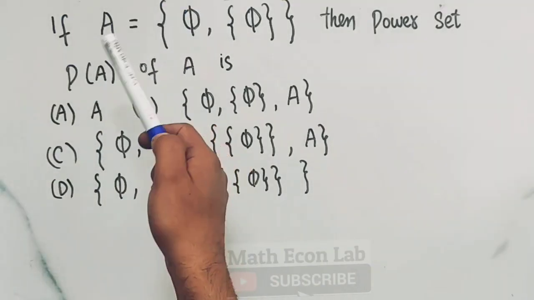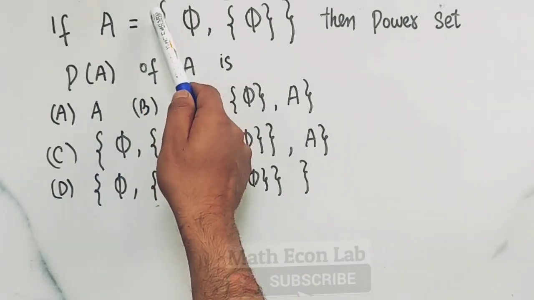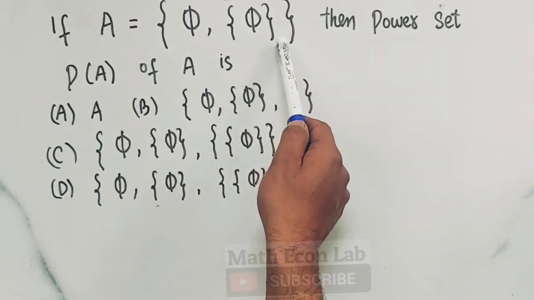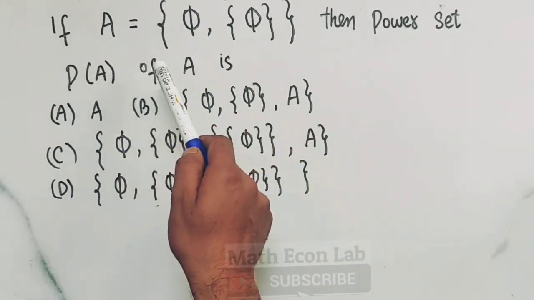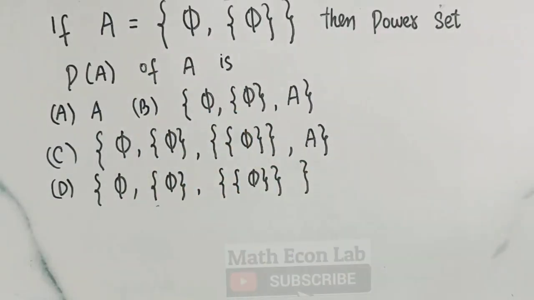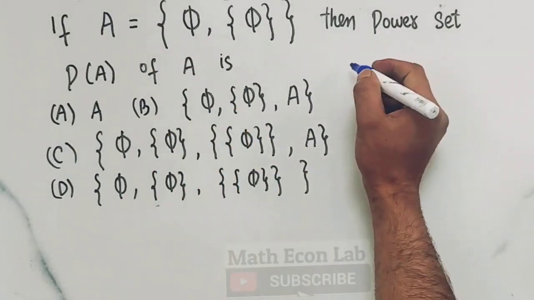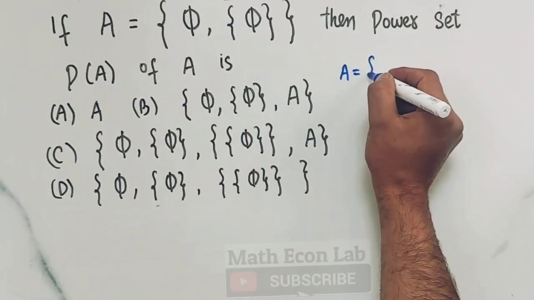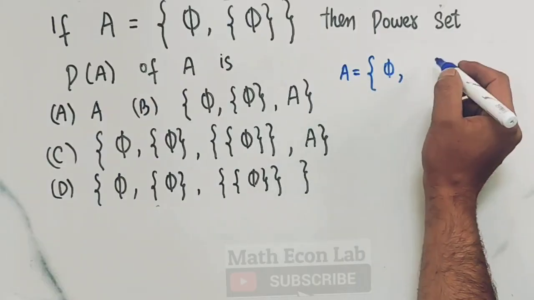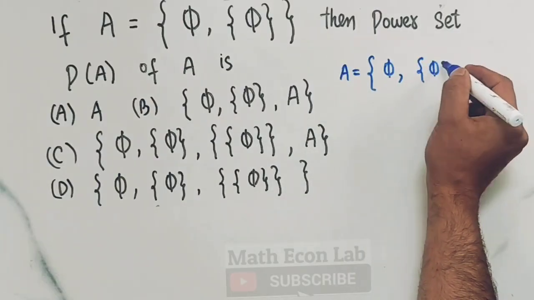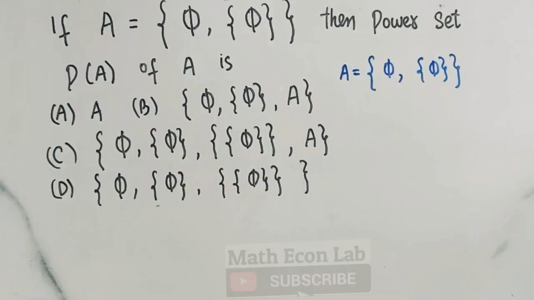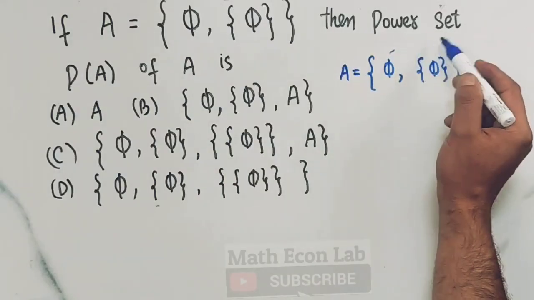Now let's take a question on power set. If A is a set which consists of 5 and the set {5}, then we need to find out the power set P of A of the given set A. So we have the set A, which consists of the element 5 and the set containing element 5. Basically, we have 2 elements here.